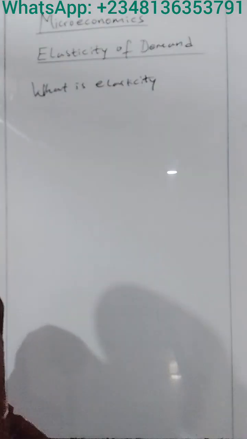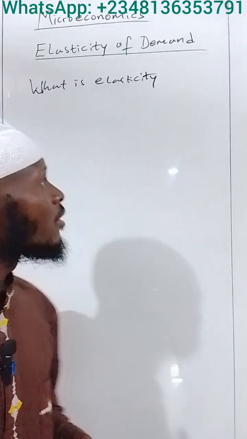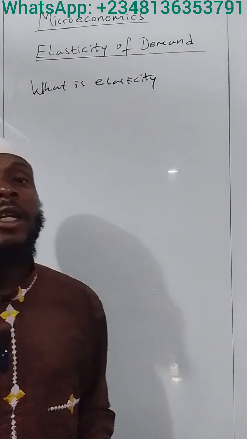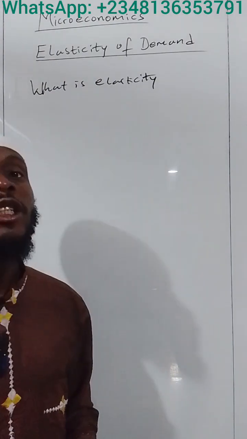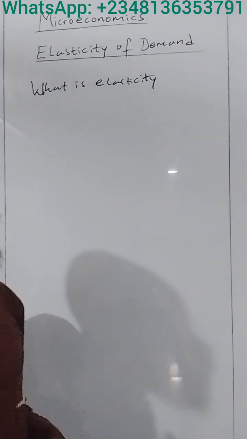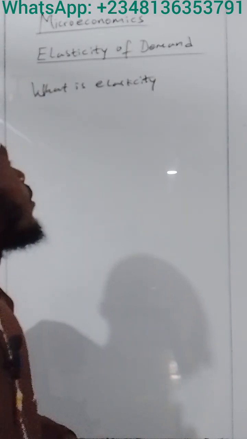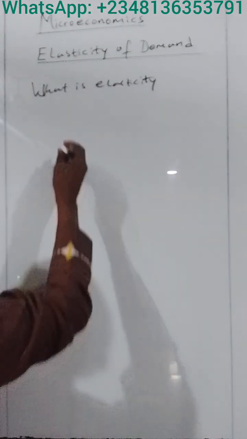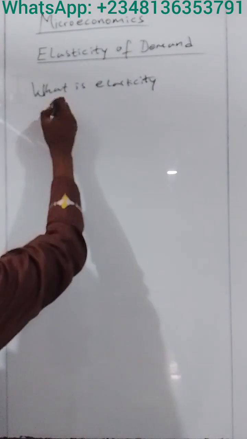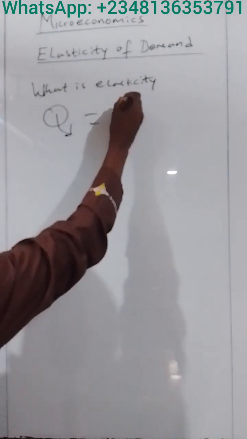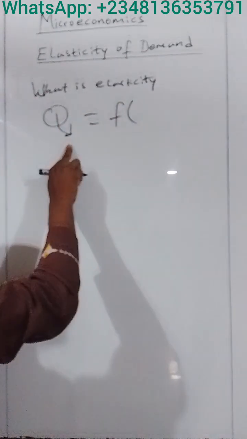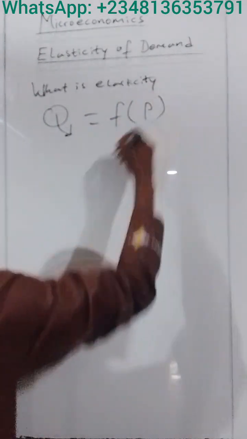Elasticity in economics simply means the responsiveness of the dependent variable to a change in an independent variable. For example, you will recall that we have a demand function Q, that is, quantity demanded is a function of price.